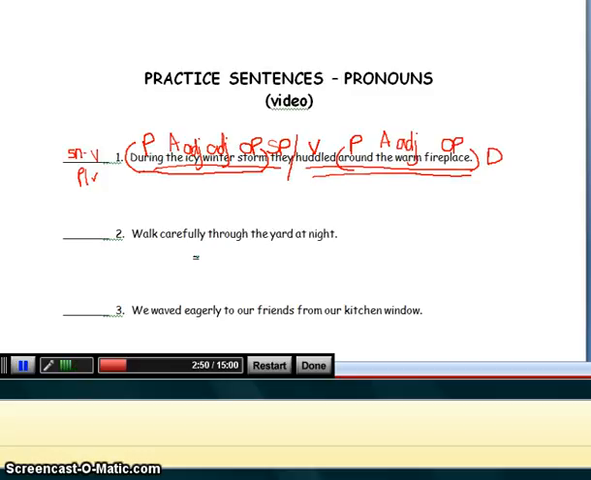So the sentence reads, walk carefully through the yard at night. Who walk carefully through the yard at night? And because this is imperative, it's always you. And so what we do is way over here above our line, we're just going to write you in parentheses. The parentheses says that it's not written, but it is understood that you is the pronoun. What is being said about you? You walk, verb. Walk how? Carefully, adverb. Through, preposition. Through what? Yard, object of the preposition. At, preposition. At what? Night, object of the preposition.